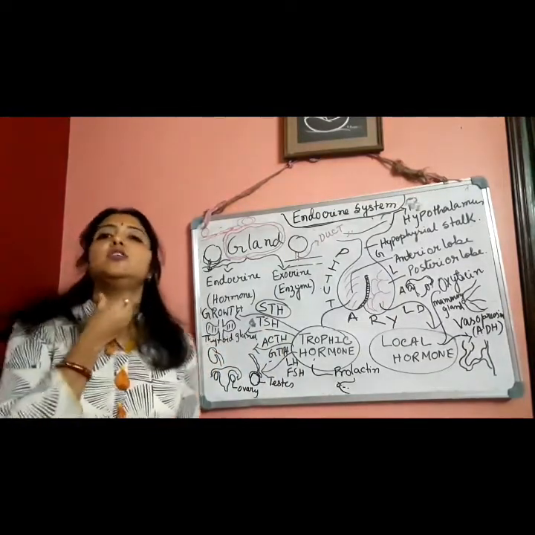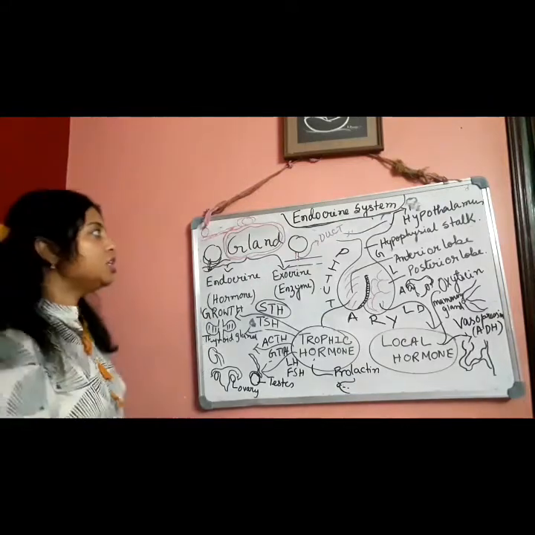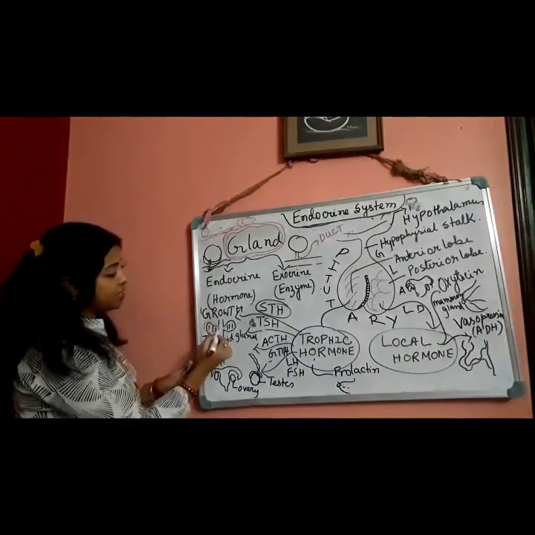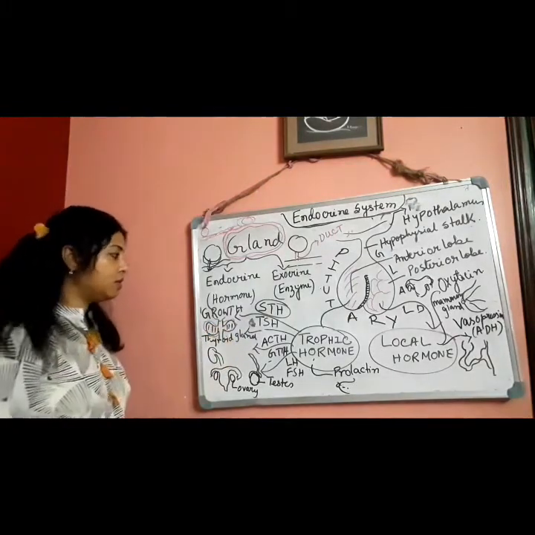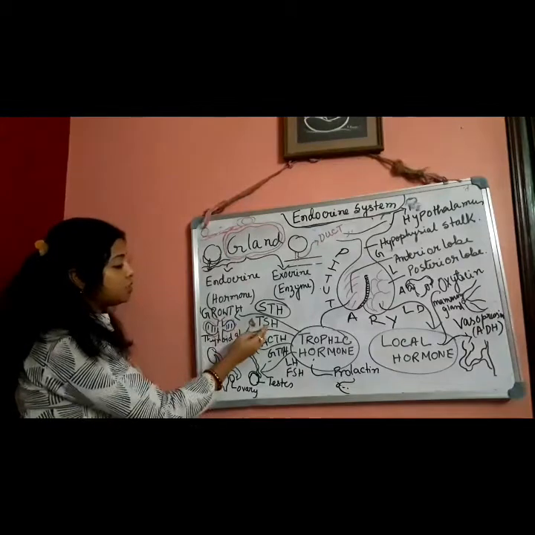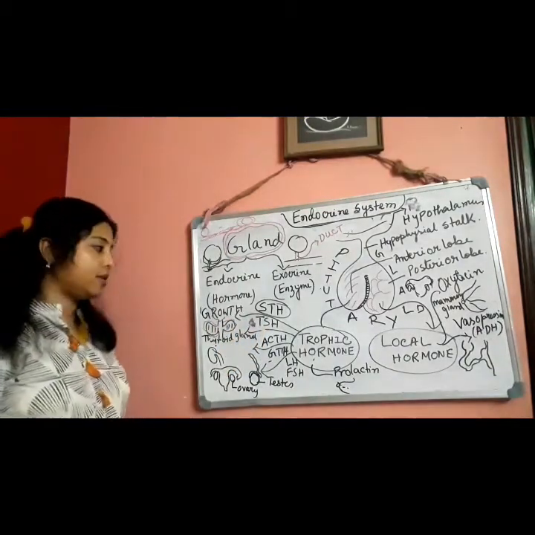Thyroid gland is present here under the larynx, under the voice box. It will be looking like a butterfly, like that. Okay. Under the larynx it will be present. So it regulates the activity or stimulates the secretion of the thyroid gland.